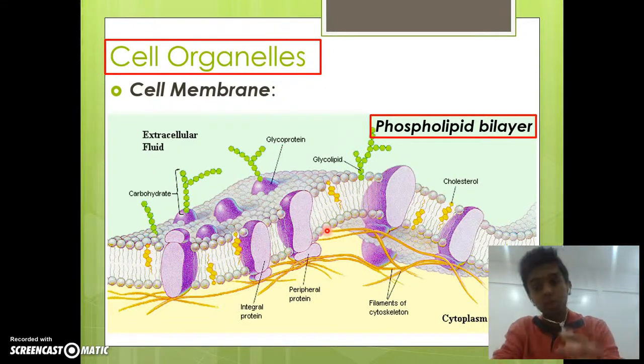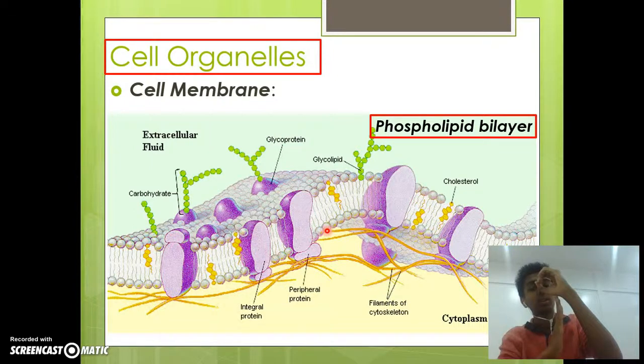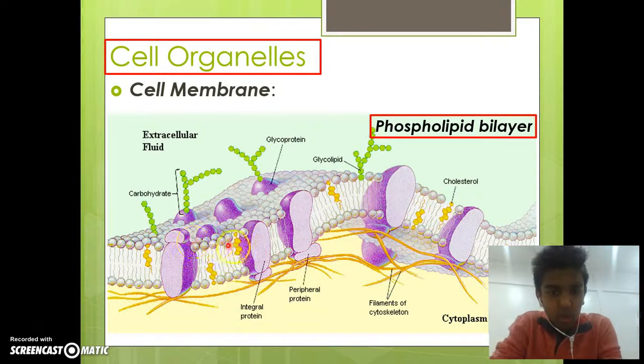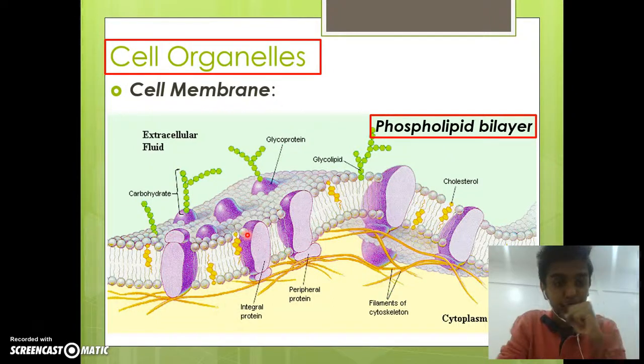This is what forms the basis of a phospholipid bilayer, a head that likes to interact with water and a tail that does not, and that's connected on both sides. These peripheral proteins essentially allow molecules from the outside to come into the peripheral protein, go right through, and come back out.